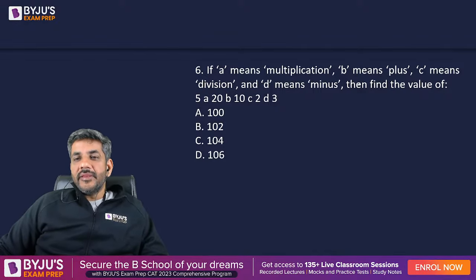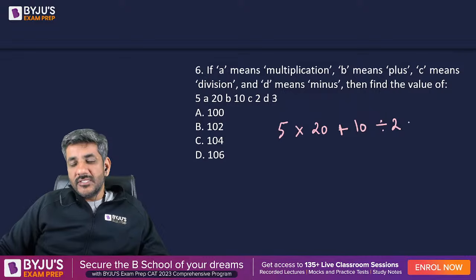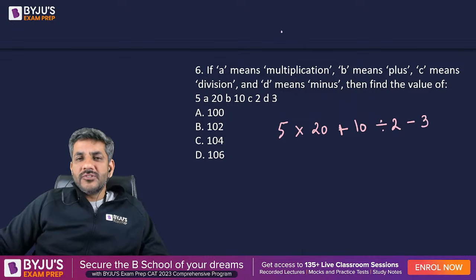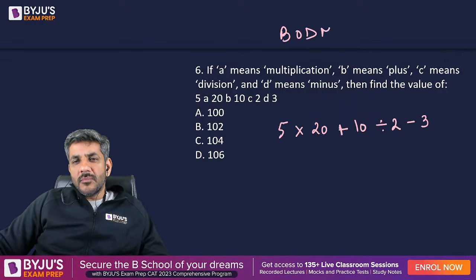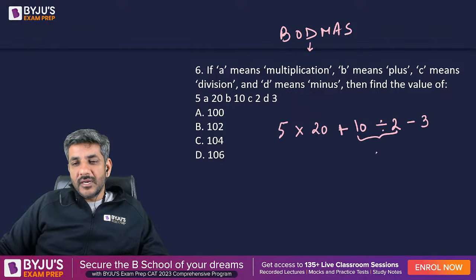चलिए देखते हैं. So A means multiplication, B means plus, C means division, D means minus. Find the value of 5A20B10C2D3. So BODMAS rule लगाना है सीधा सीधा. BODMAS means first of all bracket, there is no bracket. Off, there is no off. Division. So first step is division. 10 by 2 is 5.